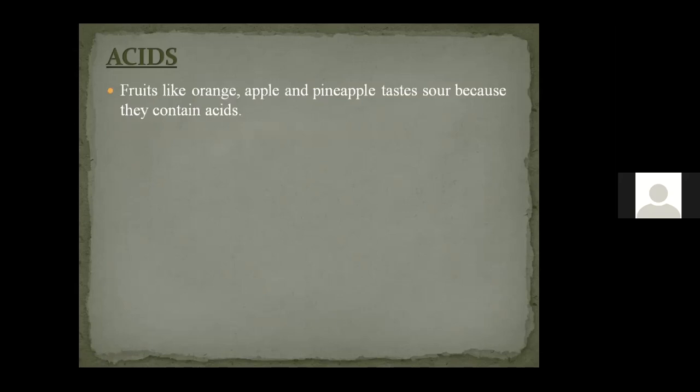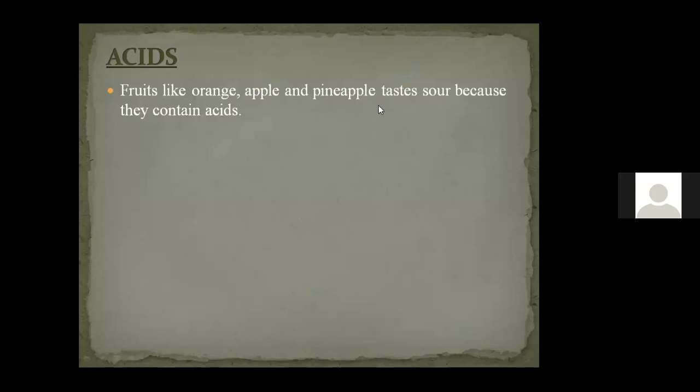Okay, and do we have any other method to detect the acidity? Because we cannot taste everything, right? So these are all the contents which we have in our daily life, but we know that we cannot identify every substance by its taste. We cannot drink or eat everything to identify whether it is an acid or a base, correct? So how can we identify the acid and base? Any other method? Using litmus paper. Yeah, using a litmus paper.